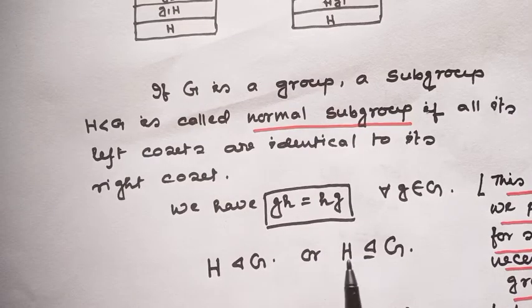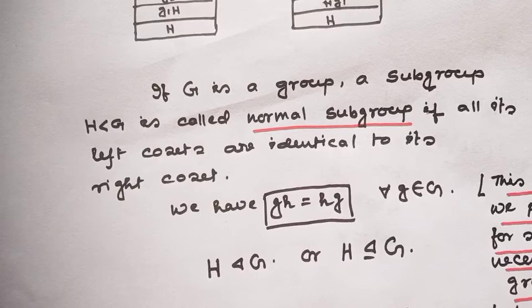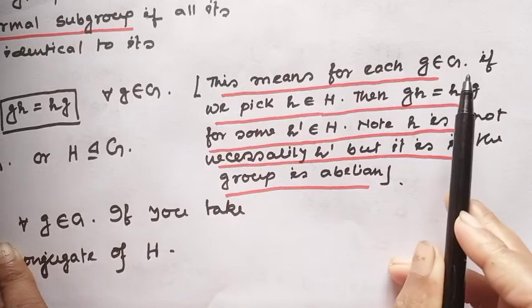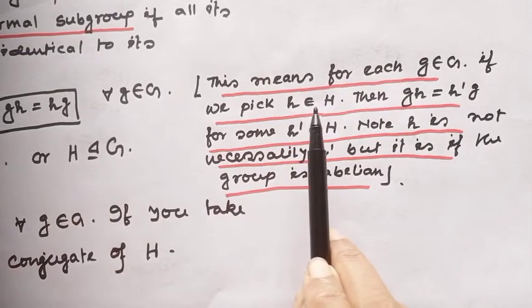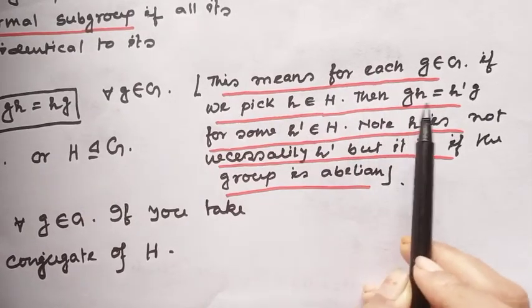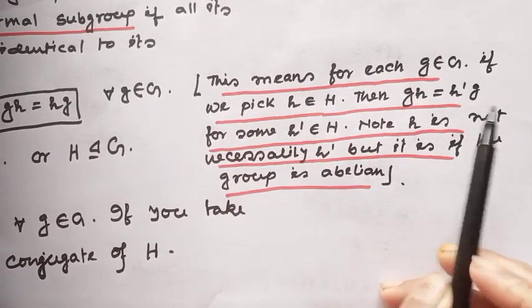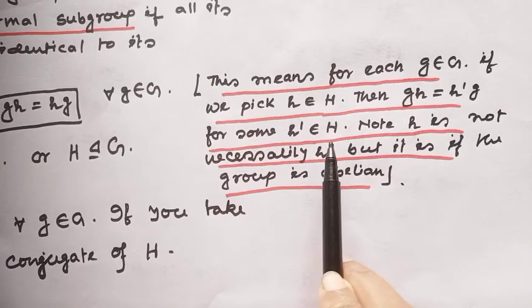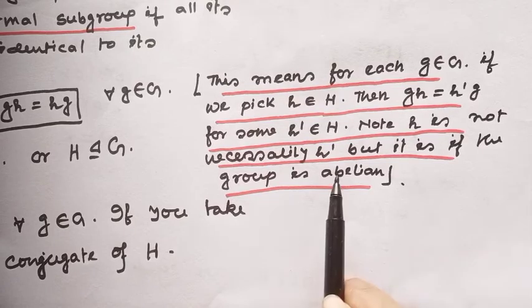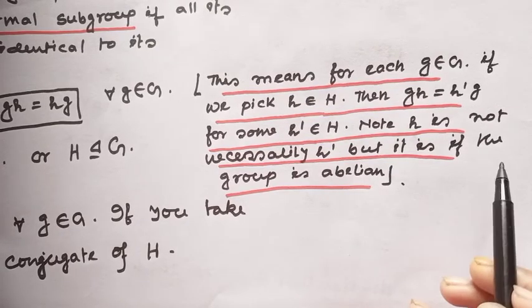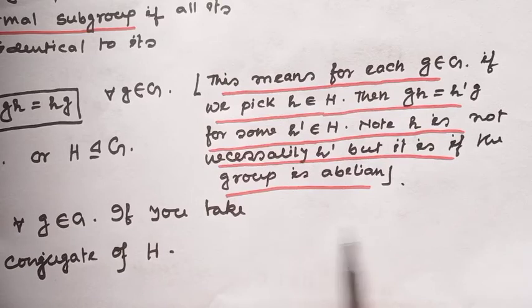And there exists another nice fact. We have seen that if a subgroup is normal, then the right coset and left coset are equal. But this means for each g in G, if we pick an element h from the subgroup H, then gh is equal to h'g for some h' a member of H. But note, h is not necessarily h', but it is true if the group is abelian.